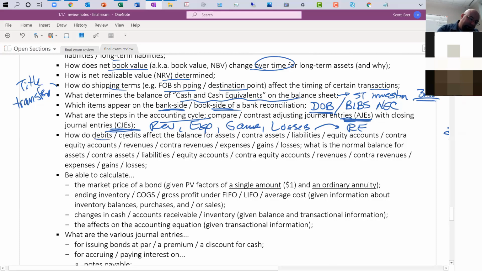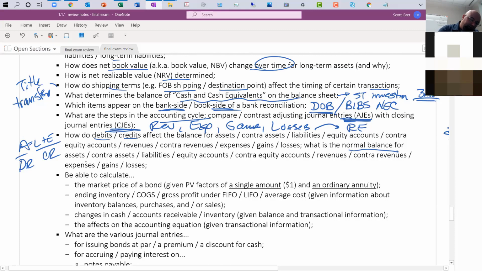How do debits and credits affect the balance sheet for all these types of accounts? So basically, with the assets, I always recommend that you just remember which side causes the increase to various accounts. Assets equals liabilities plus equity. So the assets increase with a debit and everything else primarily increases with a credit. You've been doing this a lot by now, but if you're still struggling with remembering debits and credits, come and talk to me. Figure out something to sort of keep it in your brain.